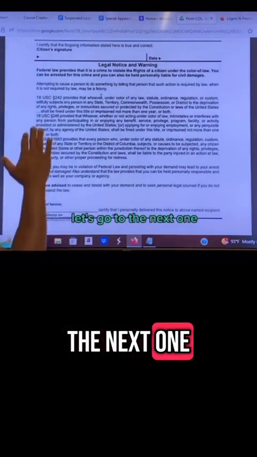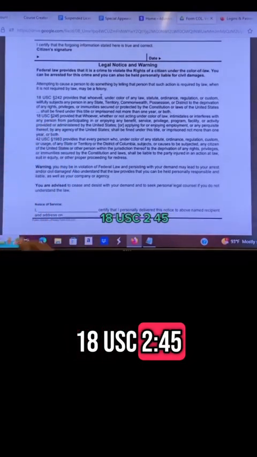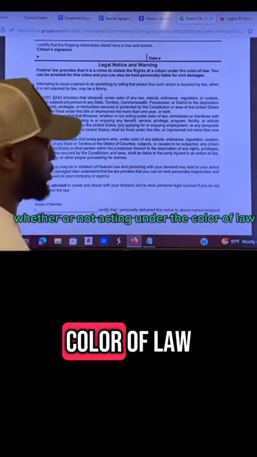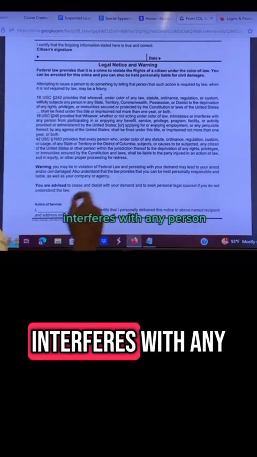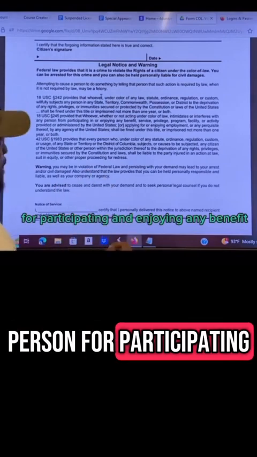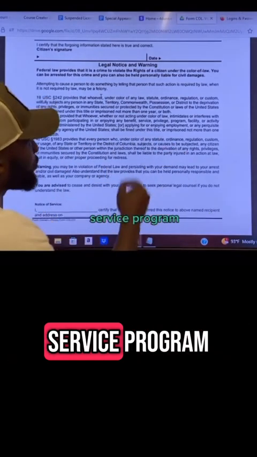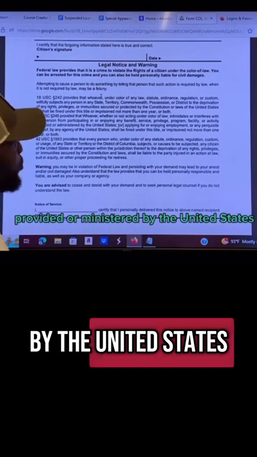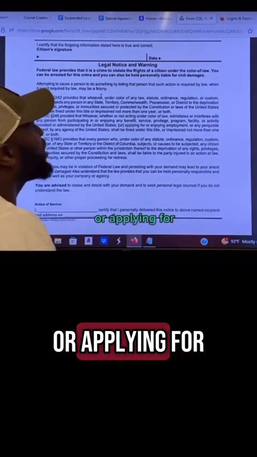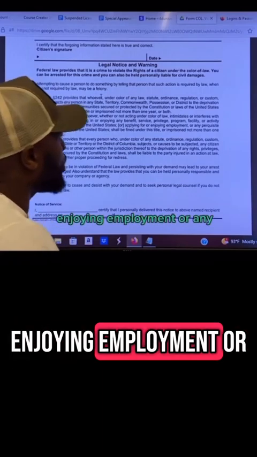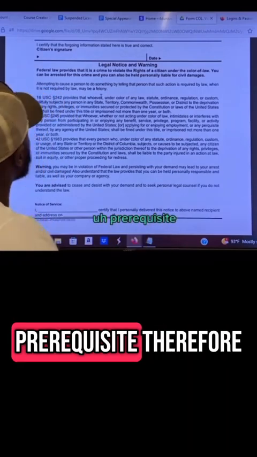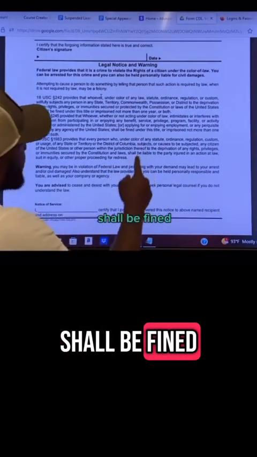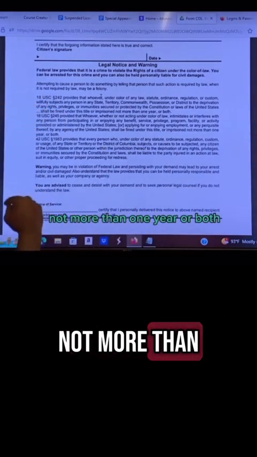Let's go to the next one. 18 USC 245 provides that whoever, whether or not acting under the color of law, intimidates or interferes with any person for participating in and enjoying any benefit, service, privilege, program, facility, or activity provided or administered by the United States, or applying for or enjoying employment, or any prerequisite therefor, by any agency of the United States, shall be fined under this title or imprisoned not more than 1 year or both.